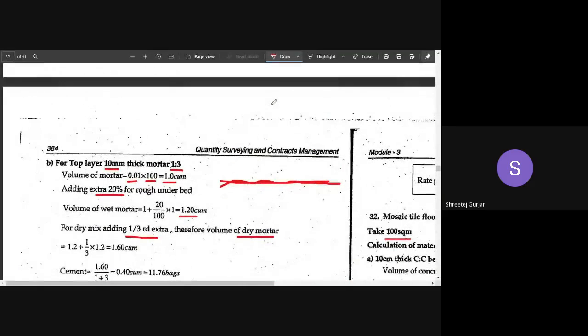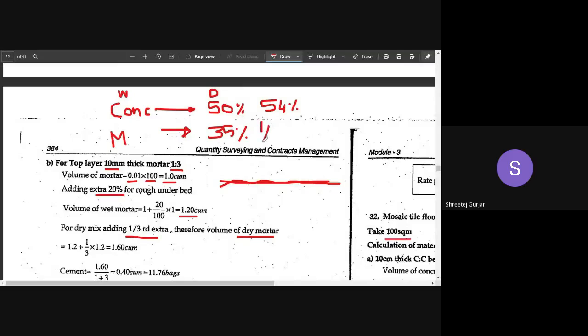So remember one thing. For concrete, to convert it from wet volume to dry volume, we usually take 50 to 54%. But for mortar, we take around 30 to 35%, or what we say as 1/3. Okay, 1/3 of extra volume.